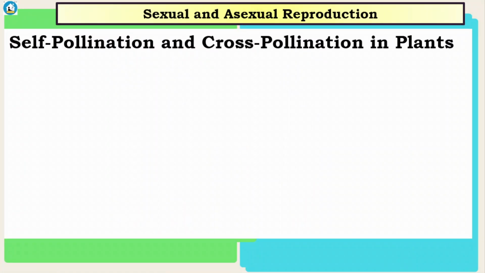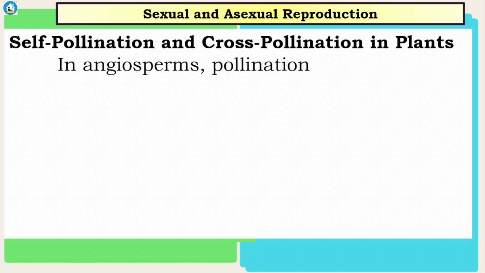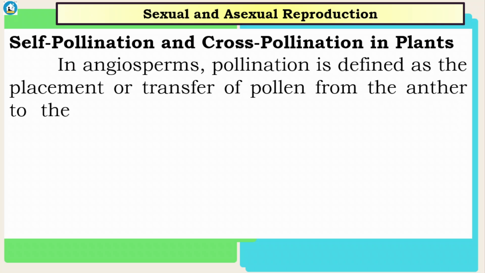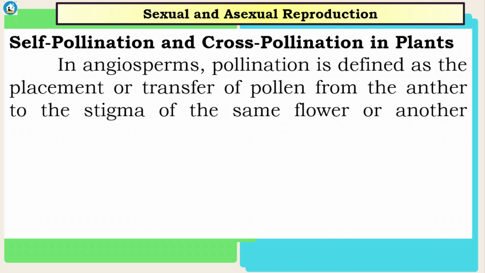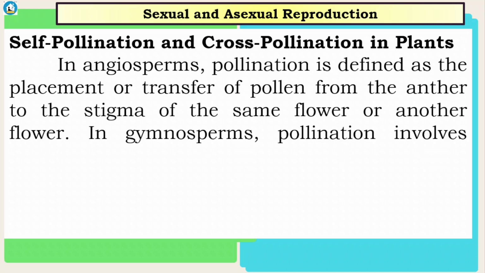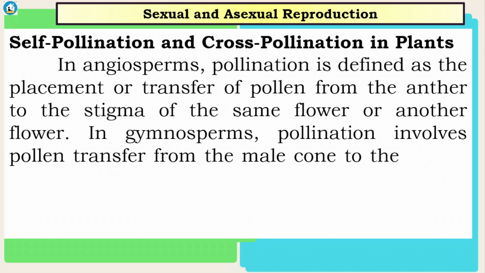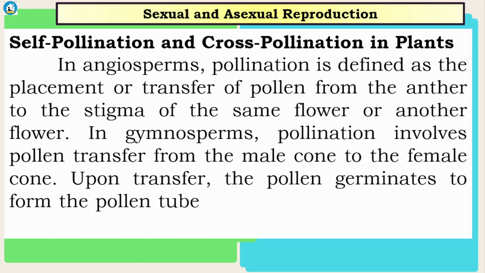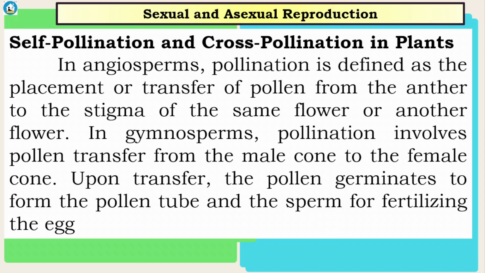Okay, self-pollination and cross-pollination in plants. In angiosperms, pollination is defined as the placement or transfer of pollen from the anther to the stigma of the same flower or another flower. In gymnosperms, pollination involves pollen transfer from the male cone to the female cone. Upon transfer, the pollen germinates to form the pollen tube and the sperm for fertilizing the egg.